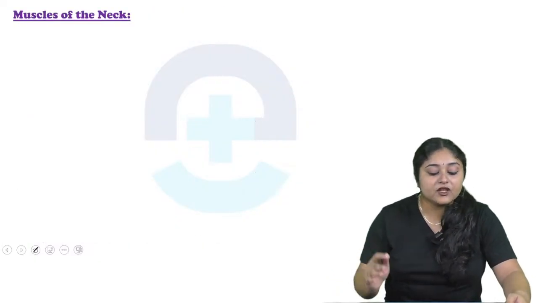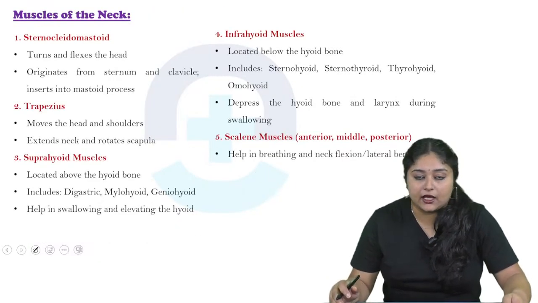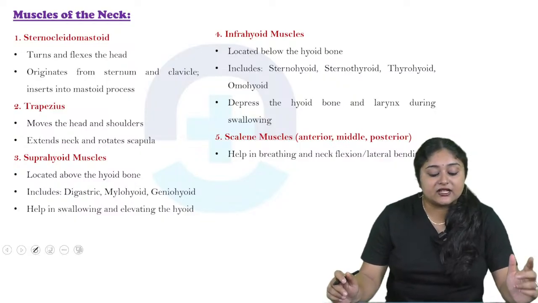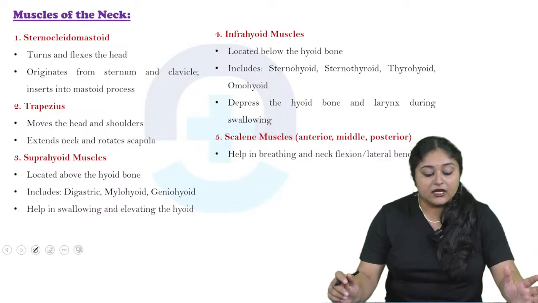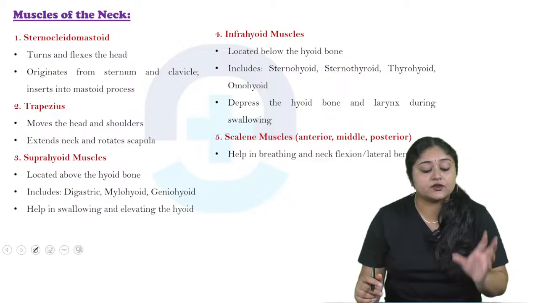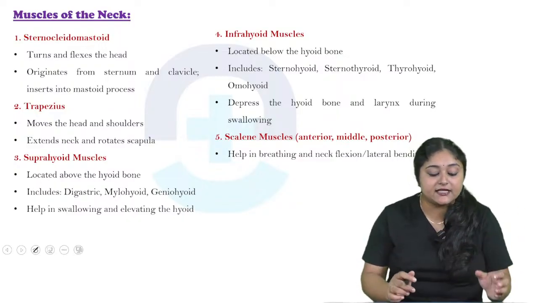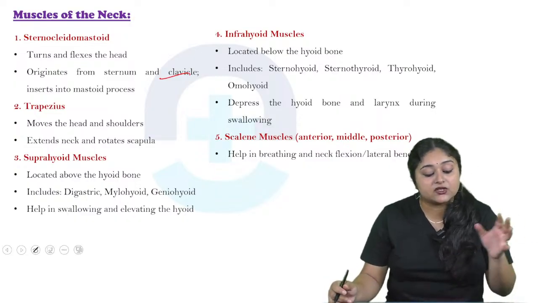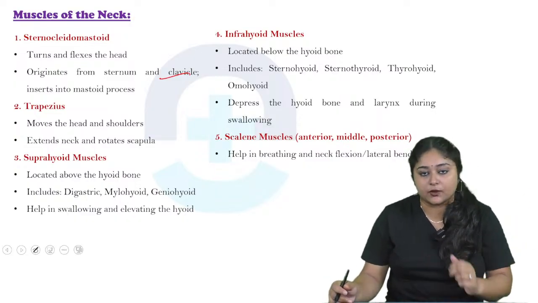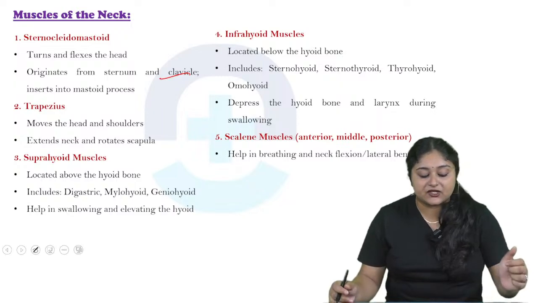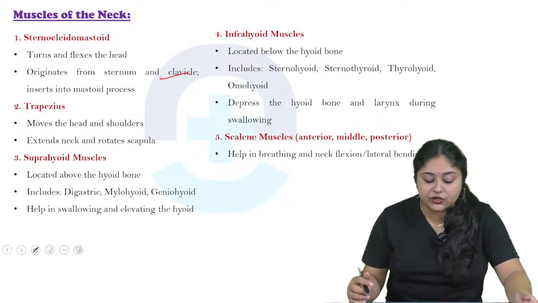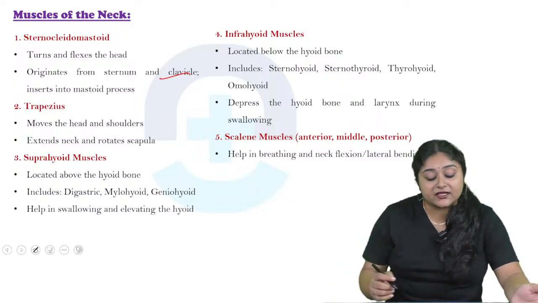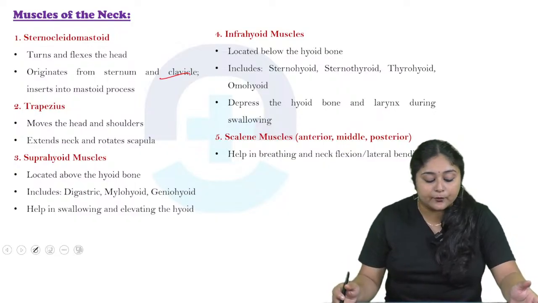Okay, now come to the muscles of the neck. First is the sternocleidomastoid muscle. It mainly turns and flexes the head, and it originates from the sternum as well as the clavicle, and inserts into the mastoid process. Now the trapezius, which moves the head and shoulder, extends into the neck, and rotates the scapula.